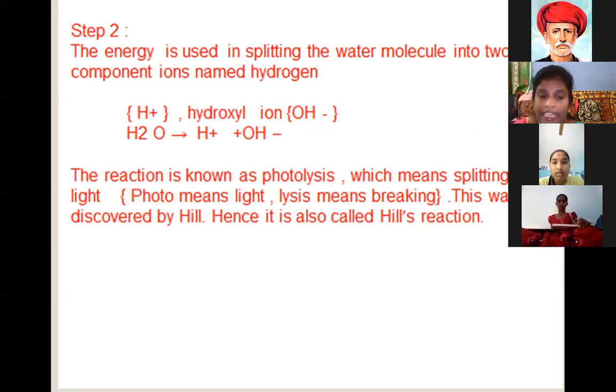The reaction is known as photolysis, which means splitting by light. Photo means light, lysis means breaking. This was discovered by Hill, the great scientist. Hence it is also called Hill's reaction.